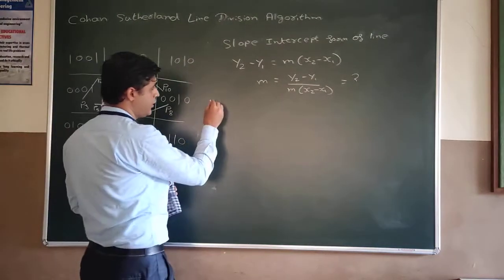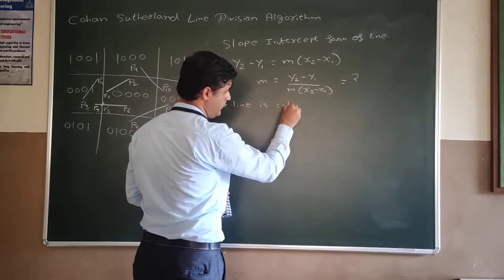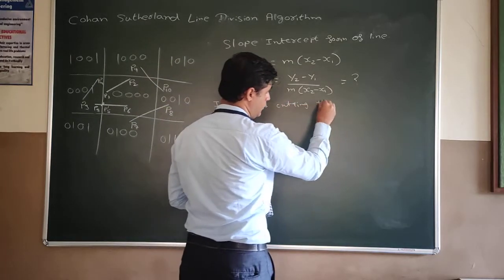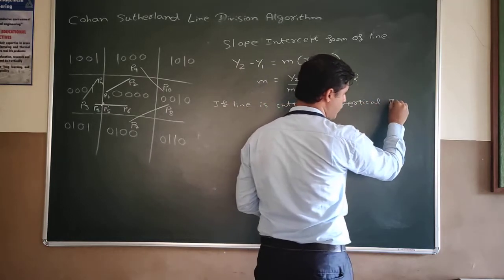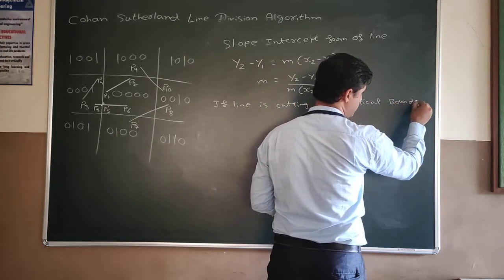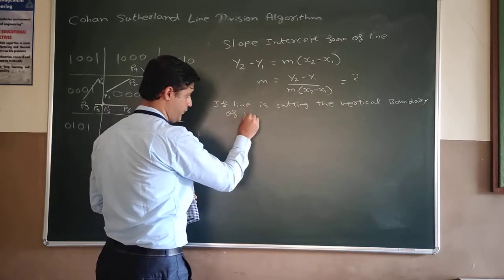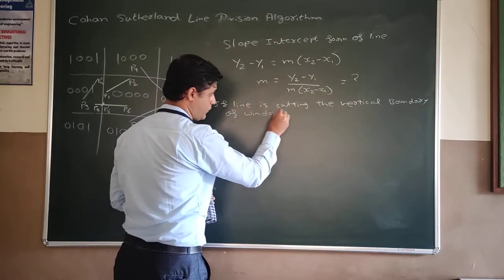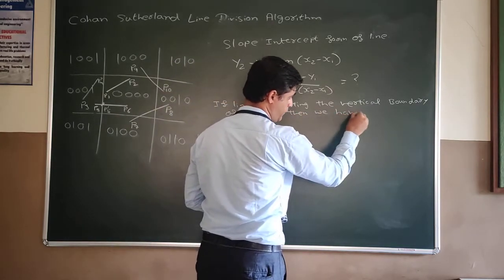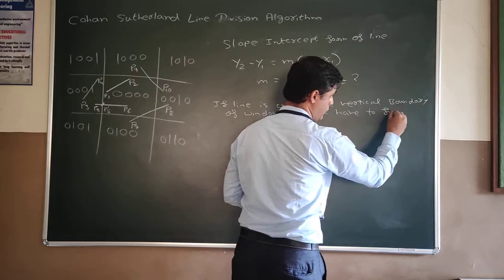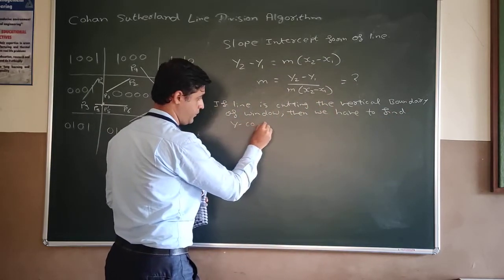For example, if the line is cutting the vertical boundary of the window, then we have to find the y coordinate.